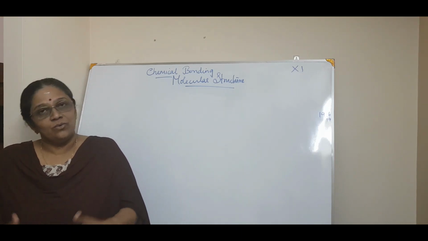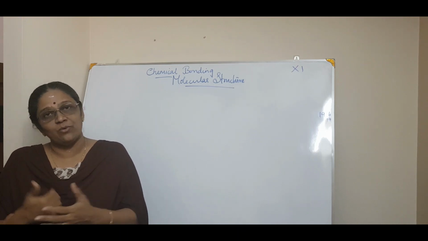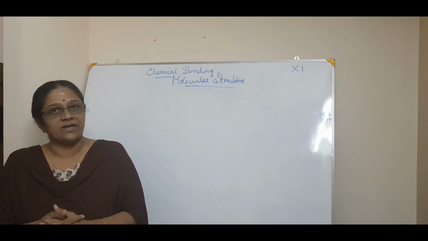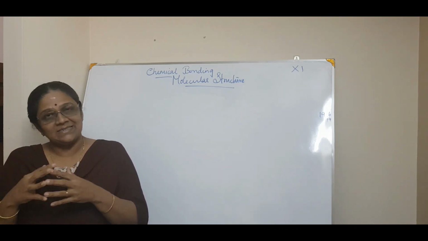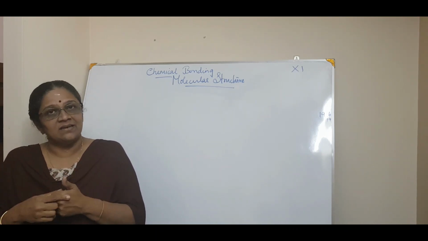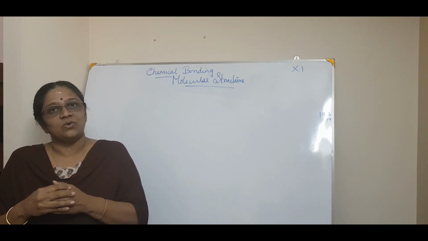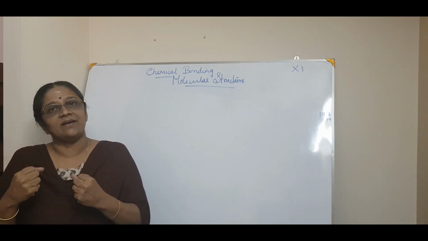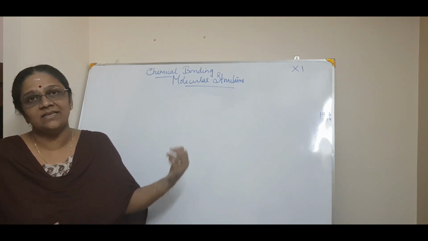Okay, so you know various types of bonds are there. You have studied in lower classes like ionic bond, covalent bond, coordinate bond, etc. So how that happens between the molecules or atoms, how a bond exists, is it hypothetical or is it real? So what is the reason behind that force, etc. we are going to study in detail in this chapter.